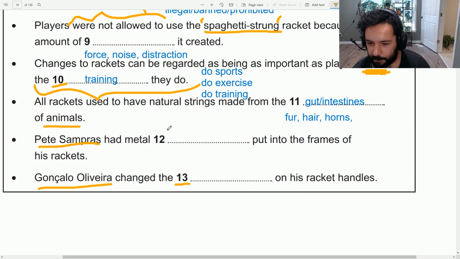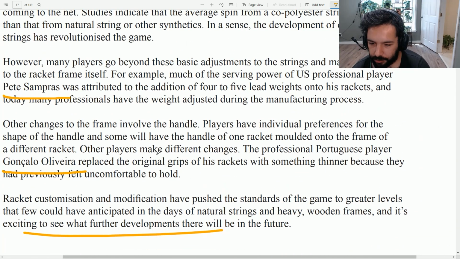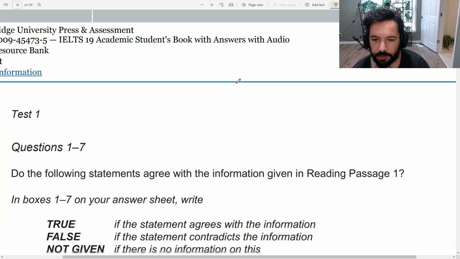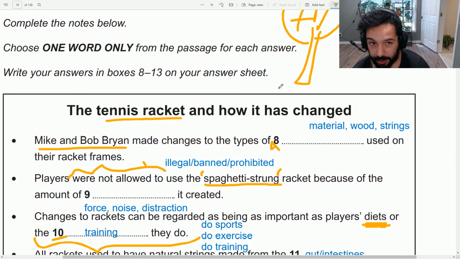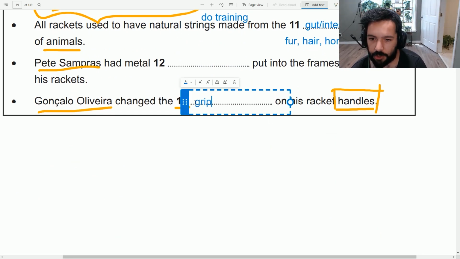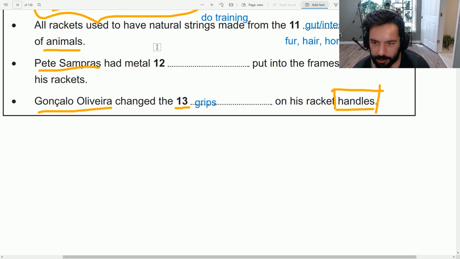Literally. Gonçalo Oliveira changed the something on his racket handles. Okay, a specific part of the racket, the handles. This guy changed something on it. Okay, what did he change? Gonçalo Oliveira replaced the original grips of his rackets with something thinner. Okay, grip is actually as a noun, it's the part of something that you hold, and grip as a verb just means holding something in your hands. So he changed the original grips on his rackets.